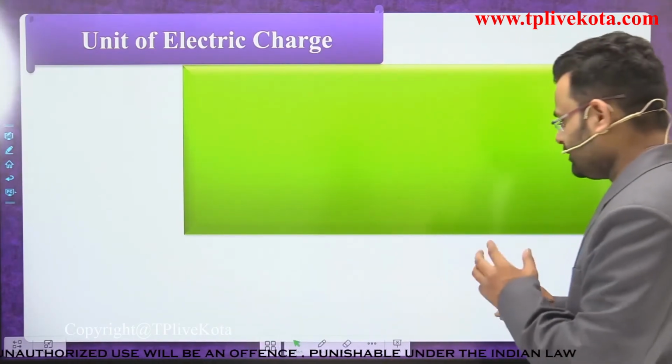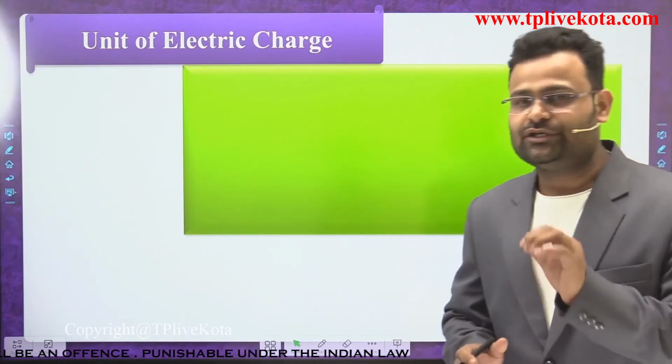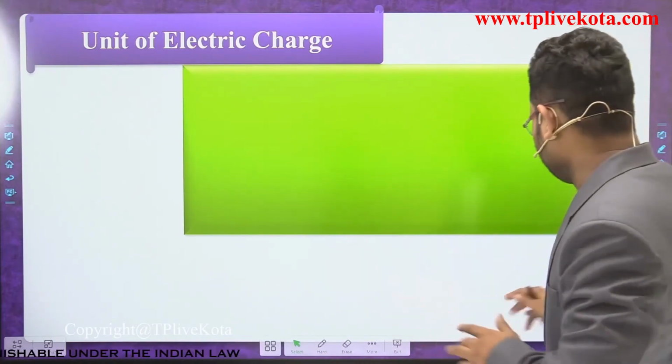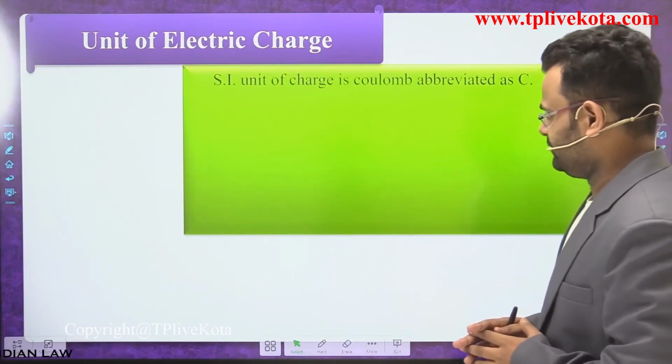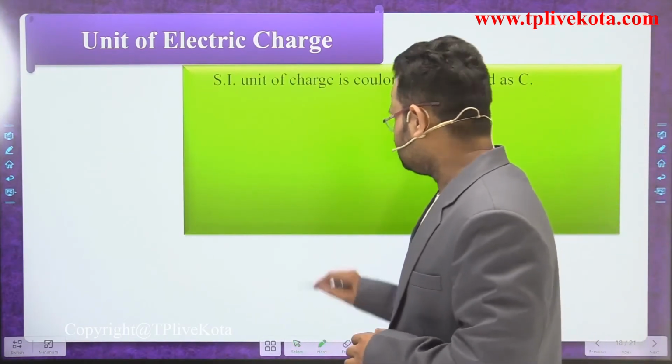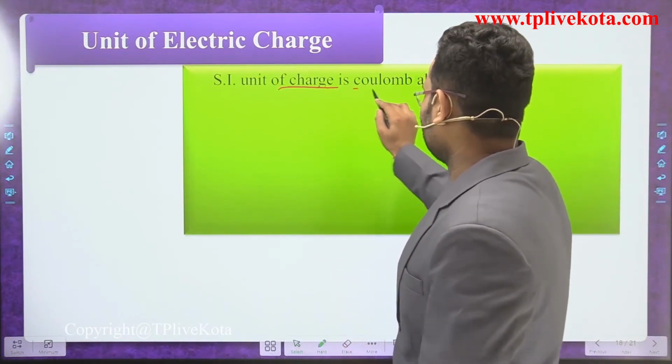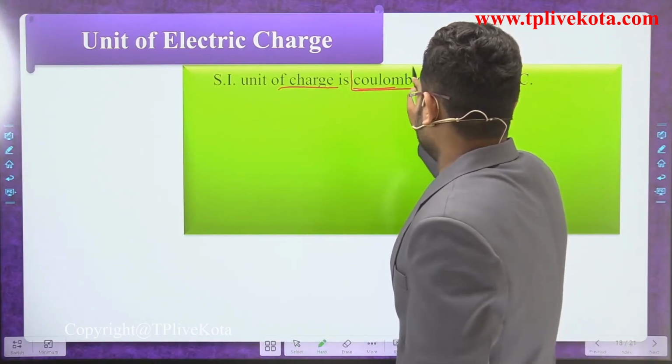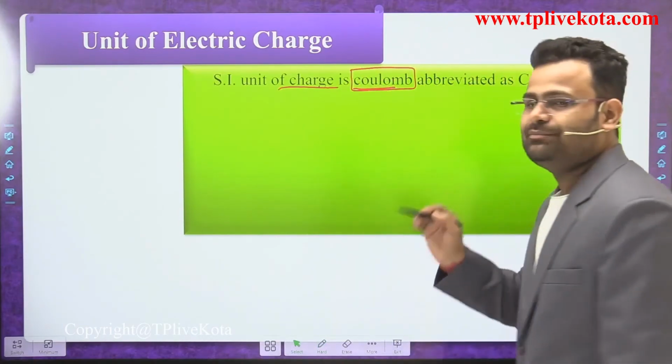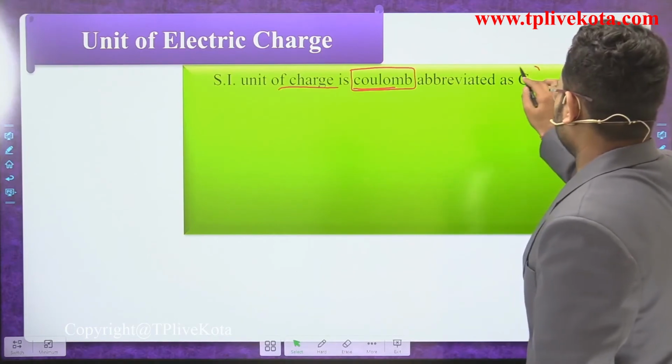Dear students, we have already discussed what the unit of charge is, that is the coulomb. So we use that in the SI unit of charge. The SI unit of charge is the coulomb. And what is the symbol of that? That is a capital C.